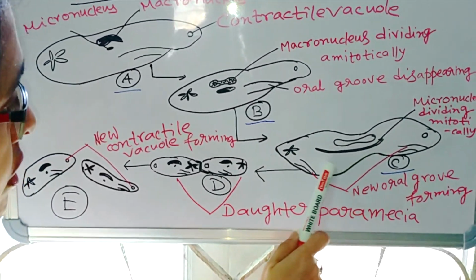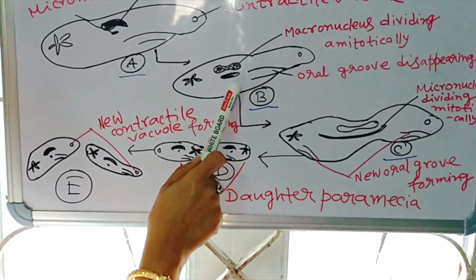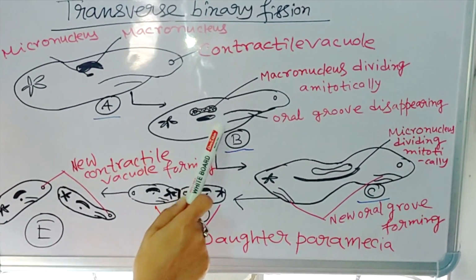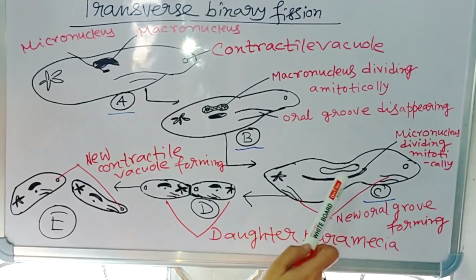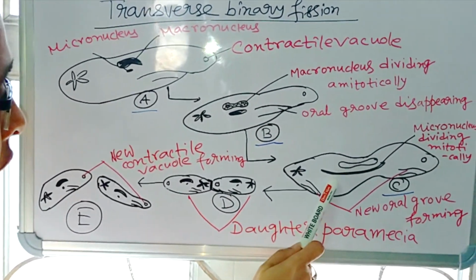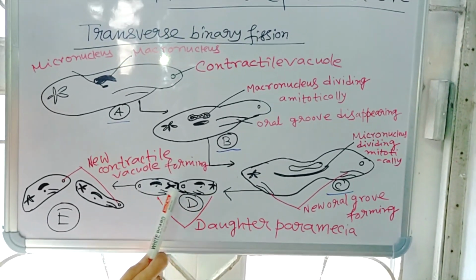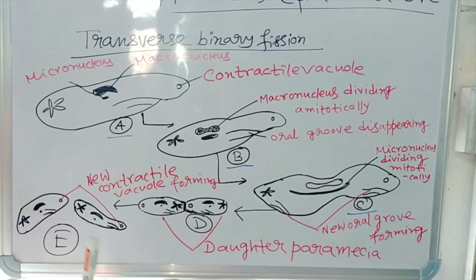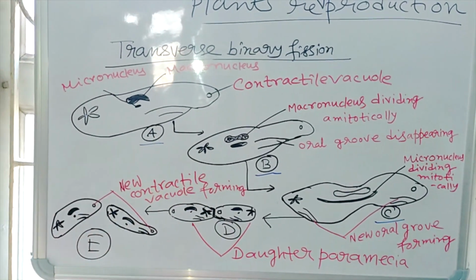So this is called transverse binary fission because it occurs horizontally. You see here clearly, macronucleus dividing amitotically and the smaller nucleus is forming mitotically. Okay, and after the completion of the division, macronucleus produce 2 macronuclei, and micronucleus produce 2 micronuclei, and they pair in group, and ultimately 2 daughter paramecium is produced. So this is called transverse binary fission.